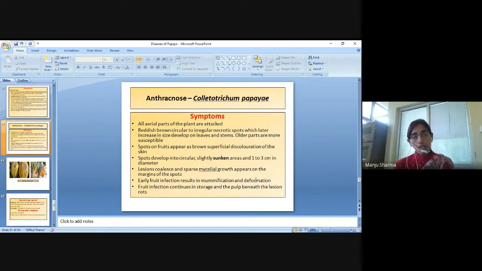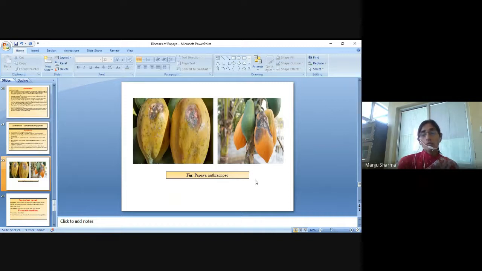Early fruit infection results in mummification and deformation, and fruit infection continues in storage and the pulp beneath the lesion rots. So these are the symptoms of the papaya disease. Basically, this kind of spot will be there, and slowly they will be enlarged, and the complete fruit will be infected.